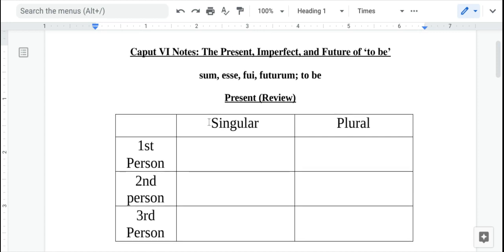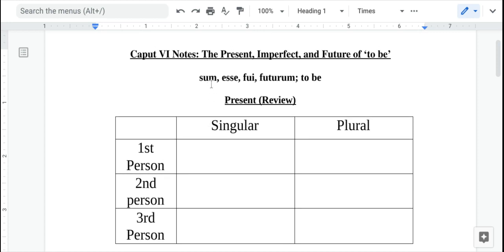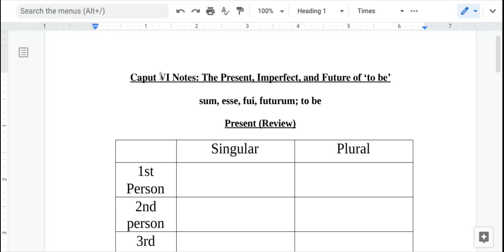Salve, guys. Today we're going to take a look at some notes and a couple new charts really quickly. You guys are going to copy these into your notes. Chapter 6, the next chapter, we haven't looked at the vocab list yet, but that doesn't affect this. So we're going to take a look at the present, imperfect, and future of the verb